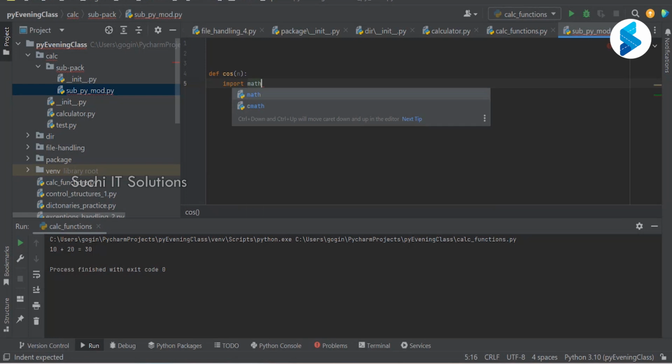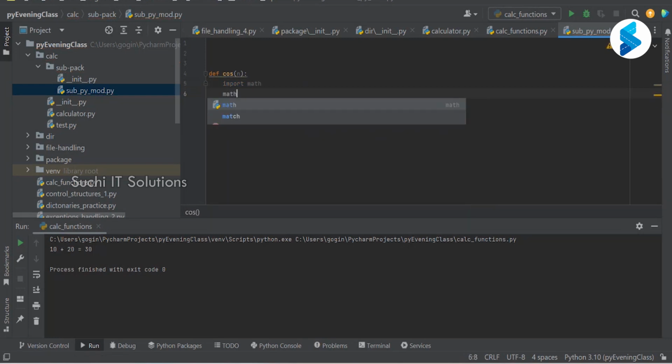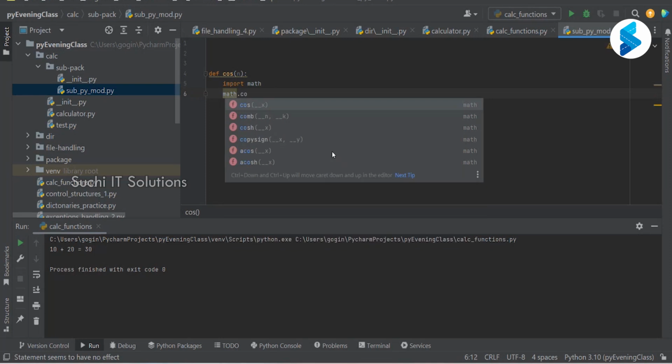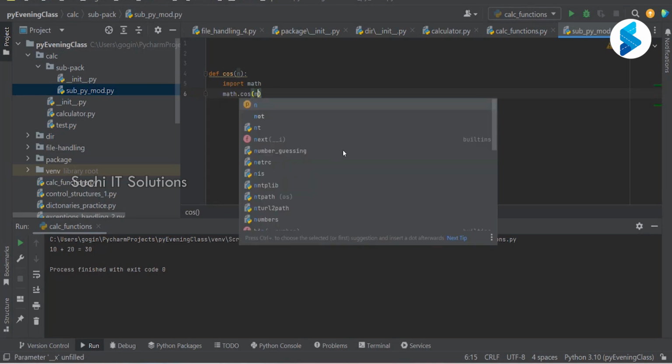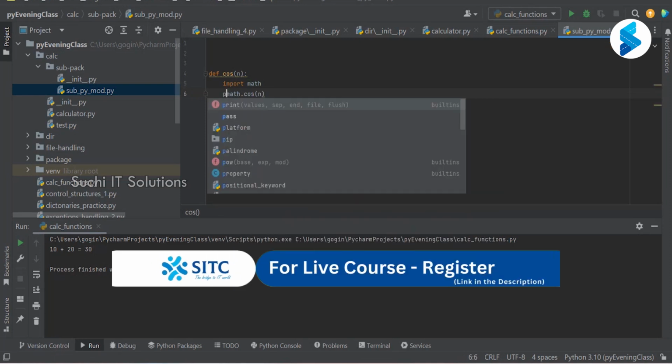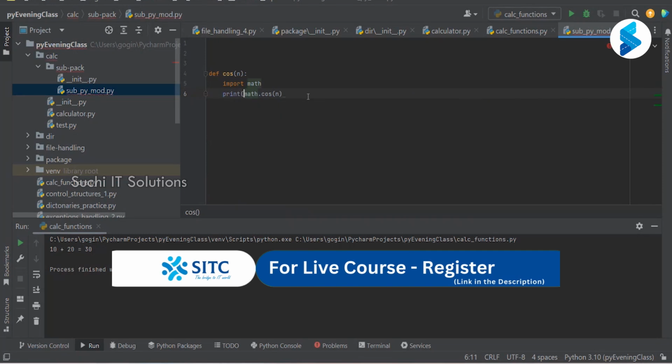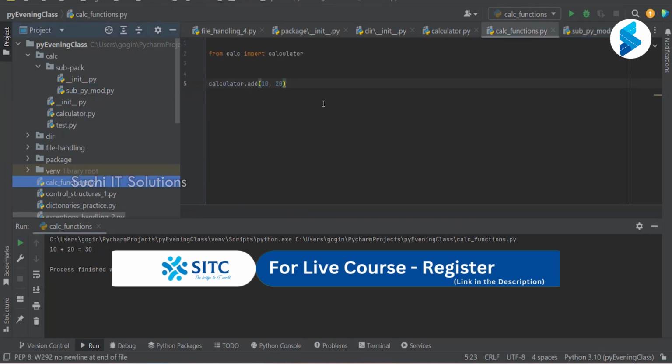So this is some built-in module I'm importing here. So this is some sub package which has a certain sub function. Now I want to use this function from here.